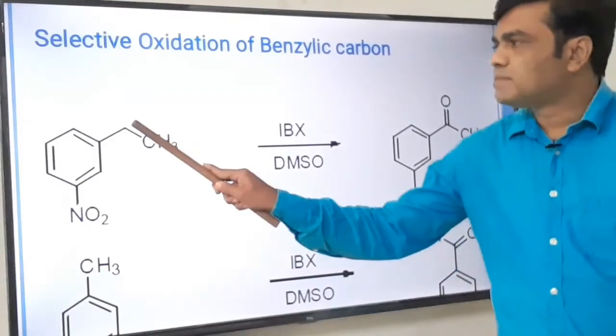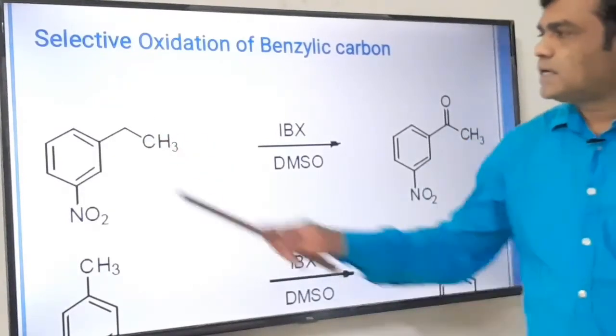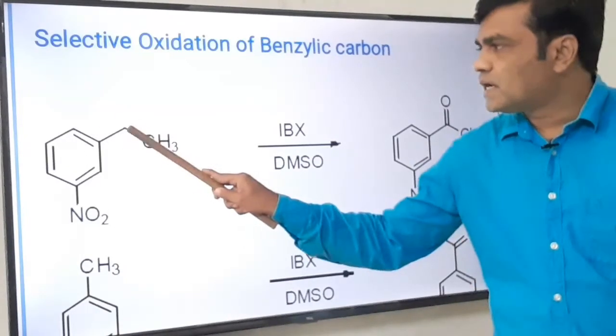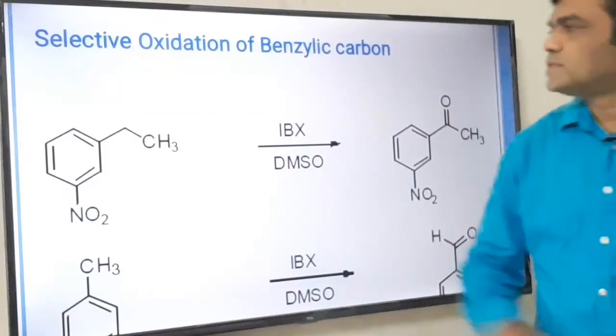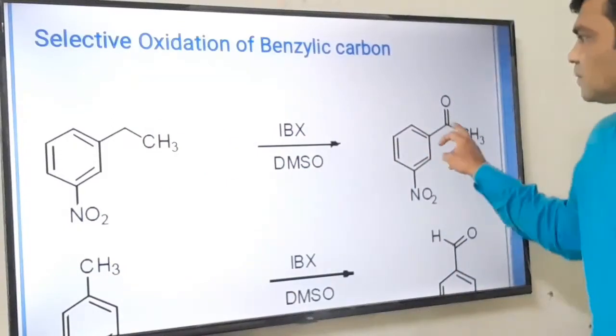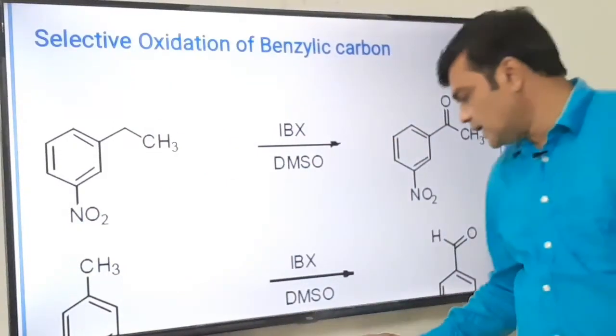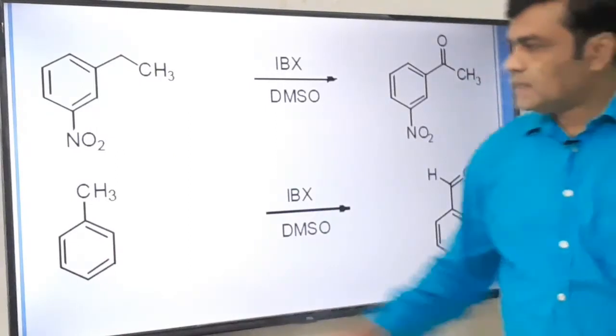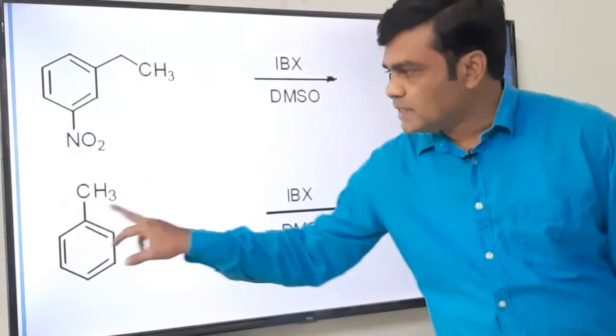See, this carbon is a benzylic carbon. The carbon attached to the benzene ring is called a benzylic carbon. Since benzylic carbon is oxidized to ketone, this CH2 group is oxidized to C double bond O with IBX in dimethyl sulfoxide solvent. This is again a benzylic carbon.